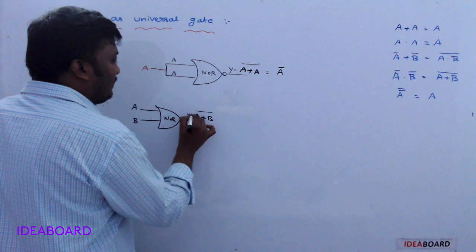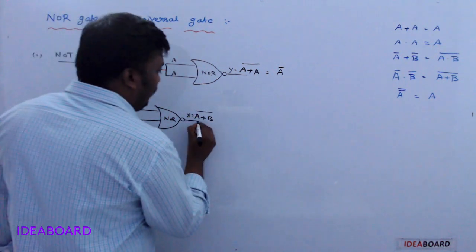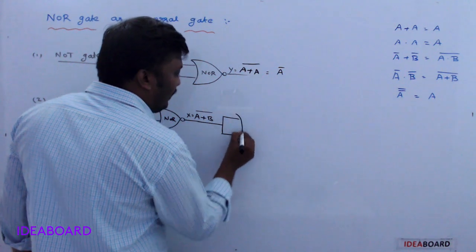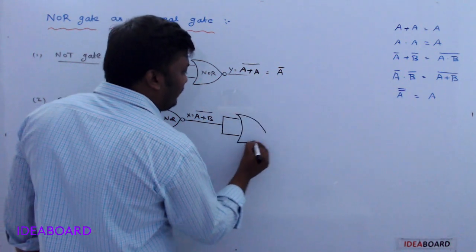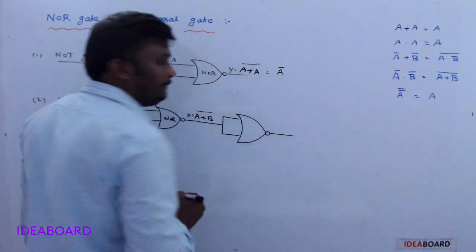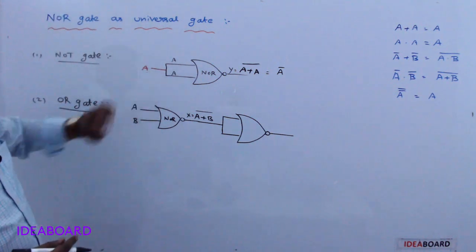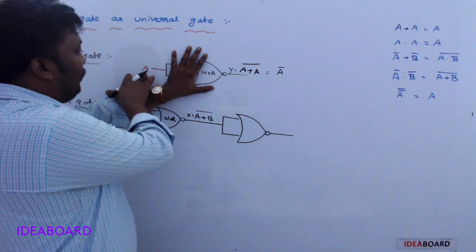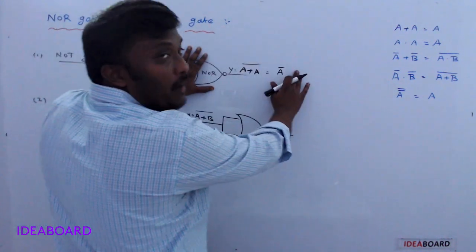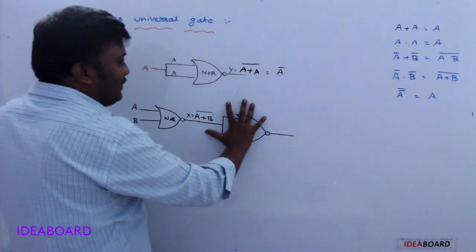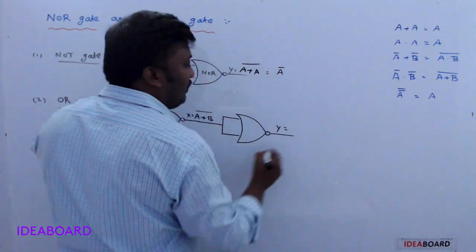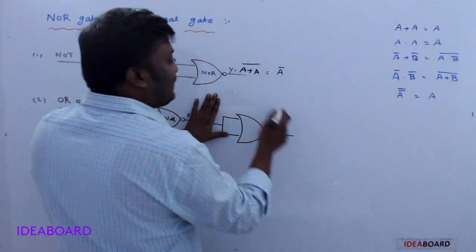Let it be some X. Now this is connected to another NOR gate. We just studied that if a NOR gate has a single input, it complements it. So here the input is X, and the output of this one is X bar.